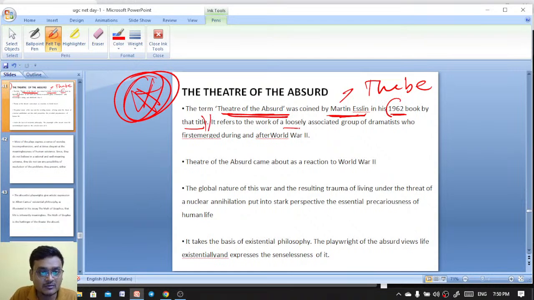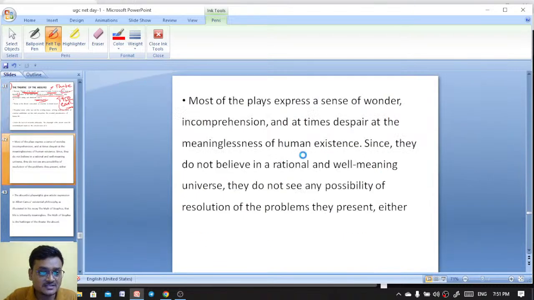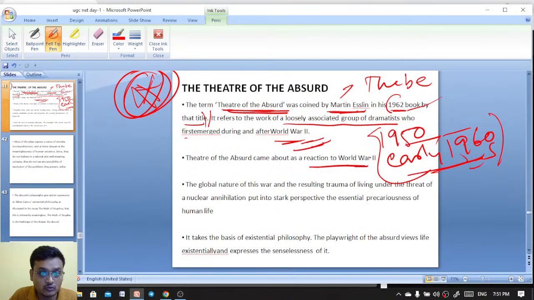It refers to the work of a loosely associated group of dramatists who first emerged during and after World War II, so in the 1950s and early 1960s. These writers are known as Theatre of the Absurd. It was coined by Martin Esslin in his 1962 book. Theatre of the Absurd came about as a reaction to World War II.